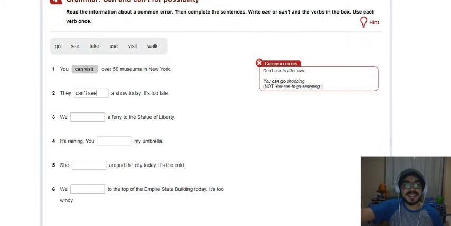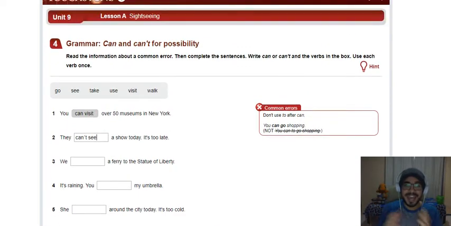So guys, in this class we studied can and can't for possibility, right? If it's possible or it's not possible. For example, I can visit a mountain. Eu posso visitar uma montanha. É possível visitar uma montanha, né? Or I can't go there. Eu não posso ir lá, né? It's not possible to be there, right? So a gente viu can e can't para possibilidades, ok?